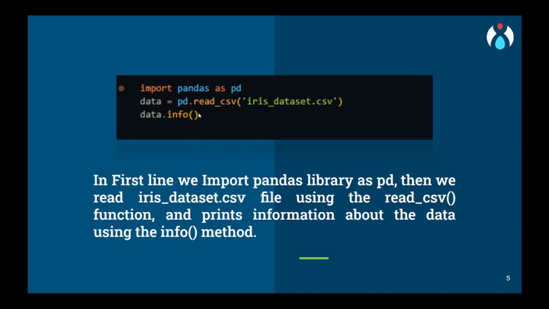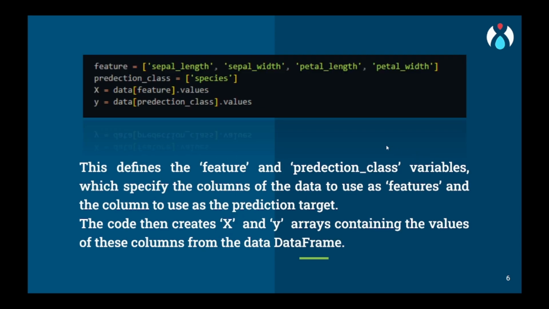Okay, so first we will import the pandas library, and we will use the read CSV function to read the dataset. We will take the information of the data, and this information will tell us about the data types that the dataset has. It also tells about the memory that the dataset is consuming, and whether any null value is present or not. Then we will specify the features and prediction class.